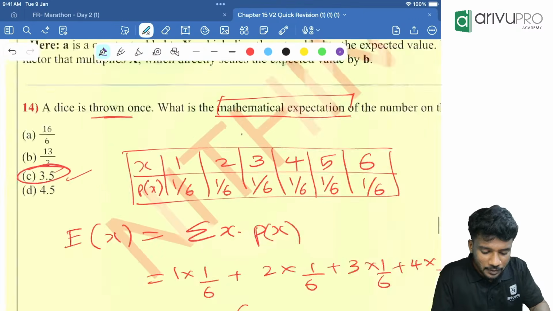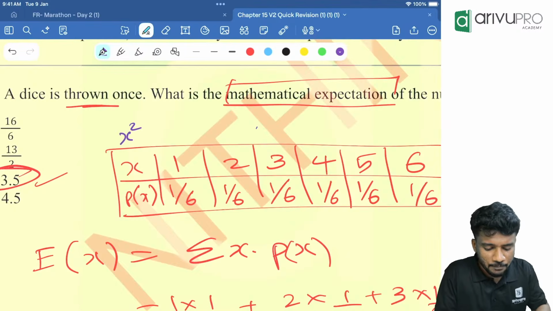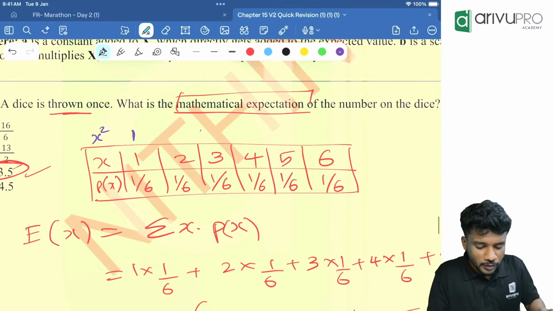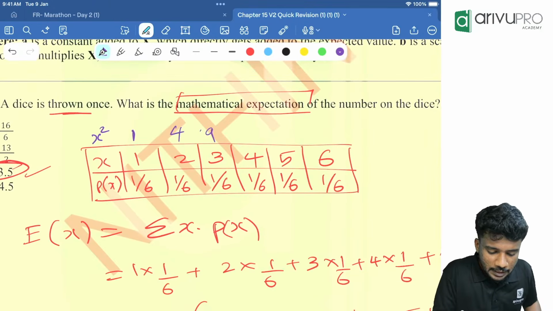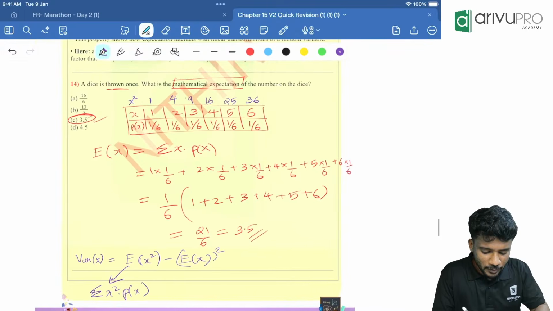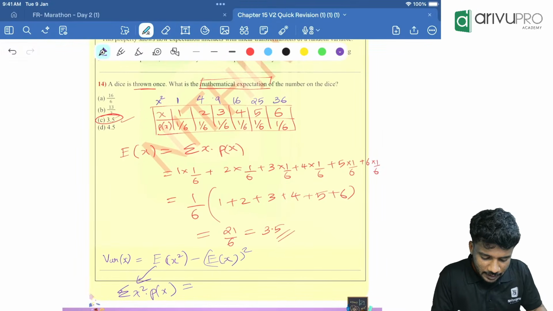First, the x value is how much? X square is how much? 1 square is 1. Then 2 square is 4. Then 9, 16, 25, then 36. Likewise, all the x square values are there. Now how to find E of x square? Very easy. So take the calculator.